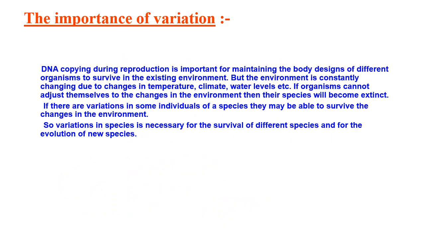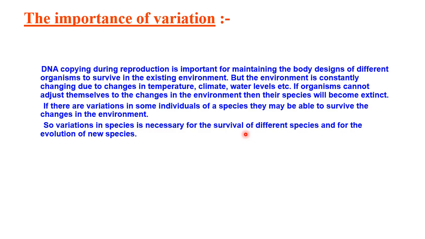I already told you about the variation. Am I right, children? DNA produces an exact copy during reproduction, which is most important for maintaining the body design of different organisms to survive in the existing environment. So we have certain features like our parents, and we are able to adjust to the environment, but slight variations, some differences, will be there. But the environment is constantly changing. Why is the environment changing? Due to temperature, climate, water level.